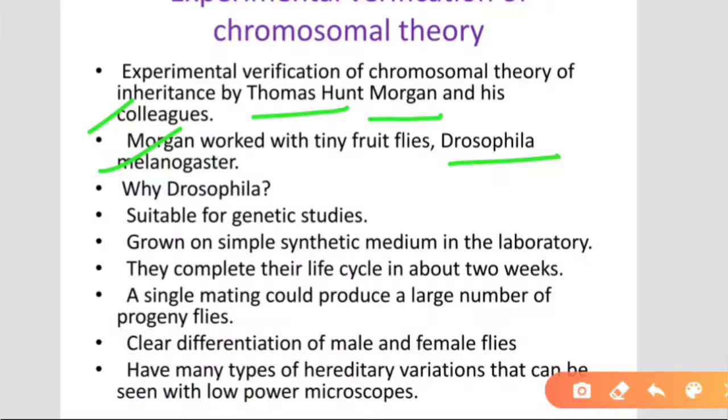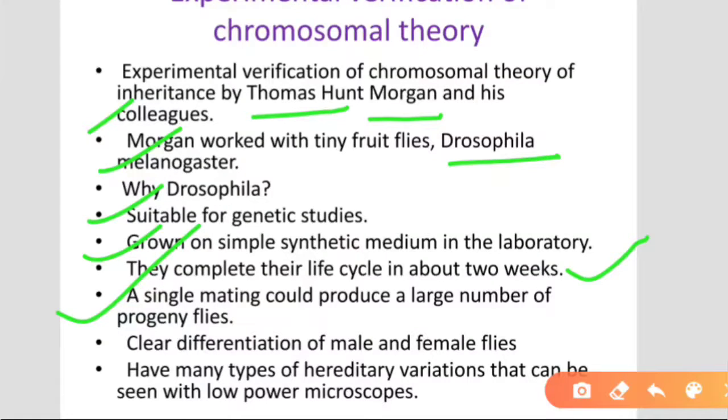Why did they select Drosophila? Because it is suitable for genetic study. It can be grown on a simple synthetic medium in the laboratory. They complete their life cycle in about 2 weeks, a very short life cycle. So we can study many generations within a year. A single mating couple produces a large number of progeny, so we can easily study.